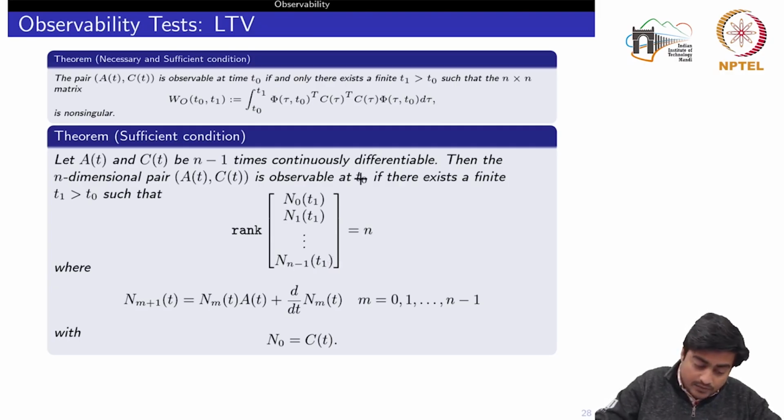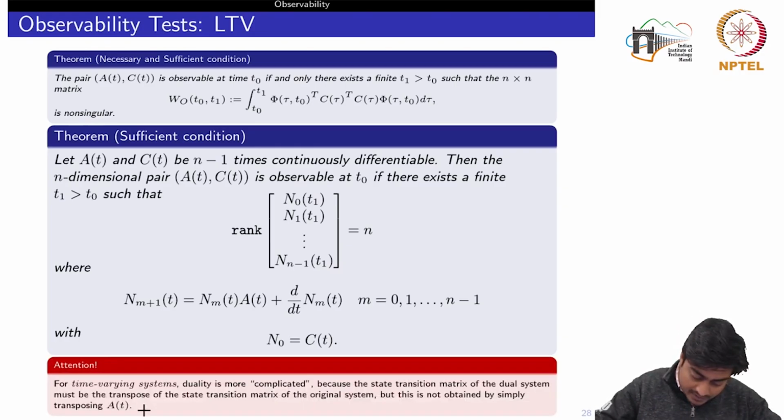So instead of ensuring the non-singularity of the observability Gramian, we compute the matrices N_k for k from 0 to n minus 1, and compute the rank. This is how you can compute the matrices. This is only a sufficient condition, but not a necessary condition.